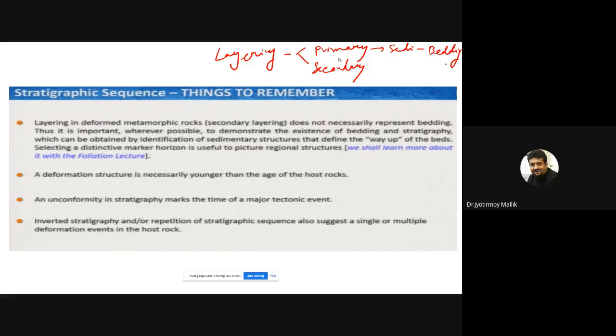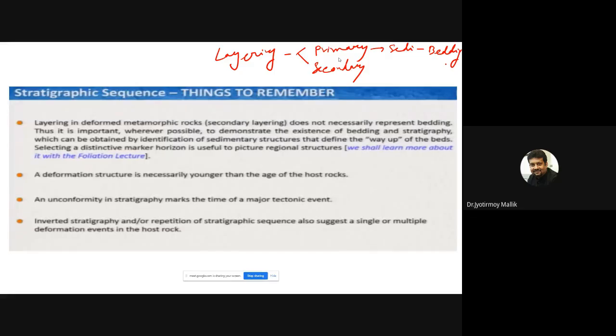That could be parallel to the primary layering or might not be parallel to the primary layering, because there is a precursor rock that has gone through metamorphic processes and the metamorphic rock is produced. So there were some layerings to start with, of primary nature, due to the sedimentary deposition.